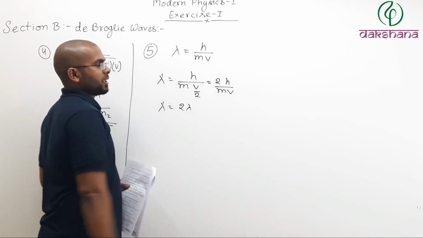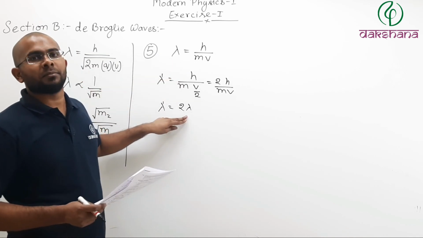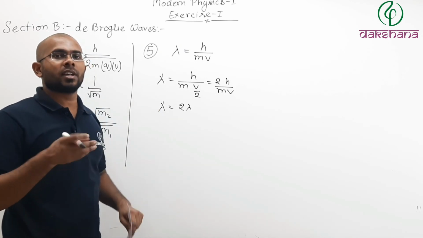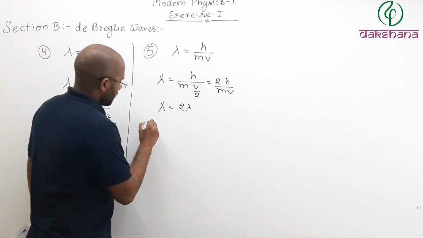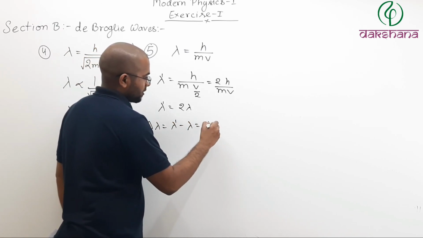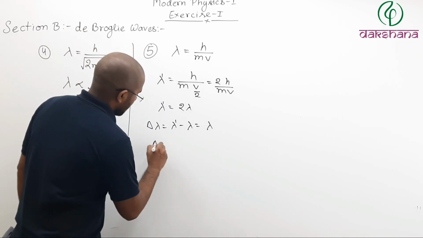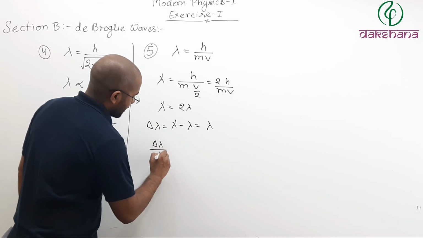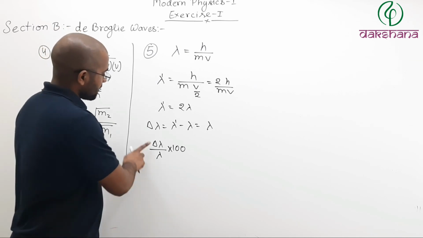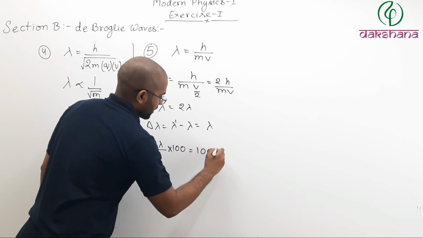h by mv is lambda. So the initial wavelength was lambda, and the final wavelength is twice lambda. Then they are asking the percentage change. What is change? Change is final minus initial. So delta lambda is lambda dash minus lambda, which is lambda. What is the percentage change? Delta lambda divided by original lambda multiplied by 100. That is your percentage change. And since delta lambda is the same as lambda, that will be 100%.